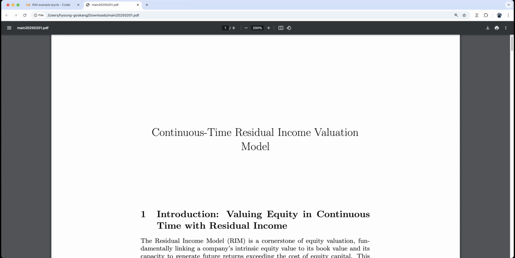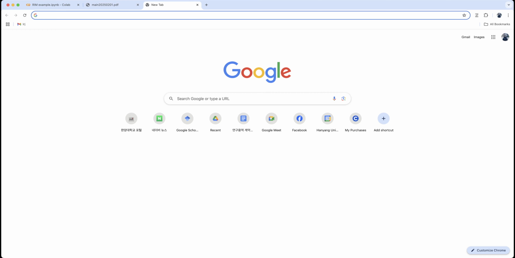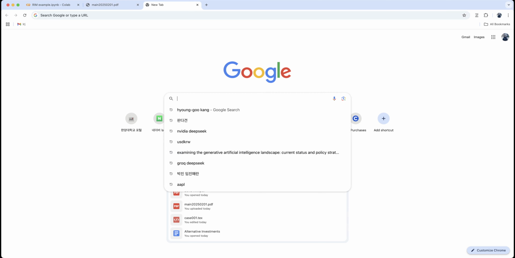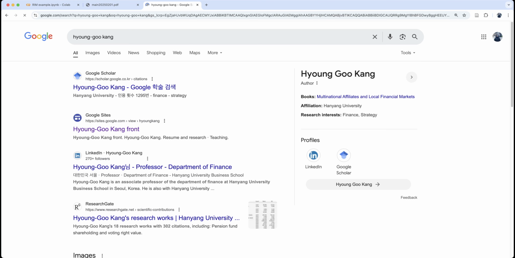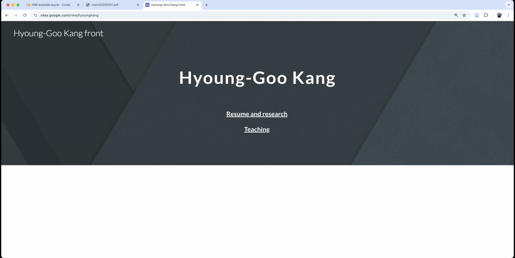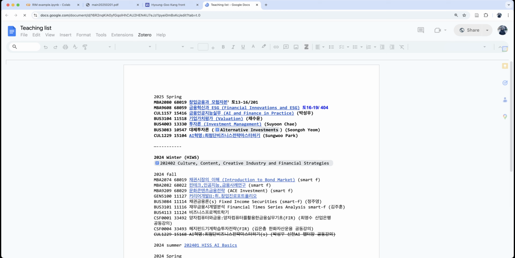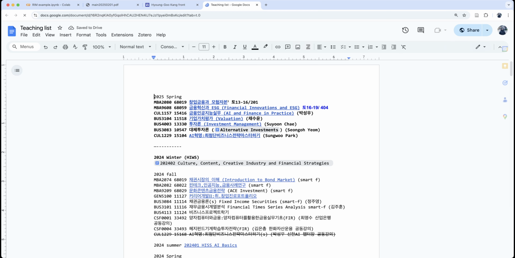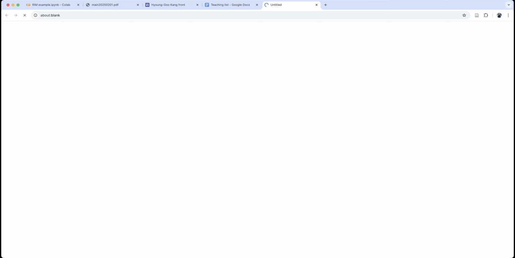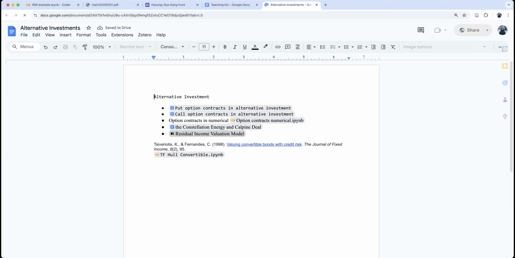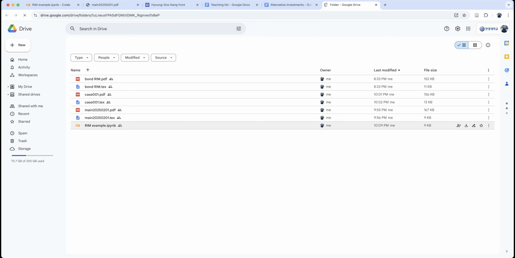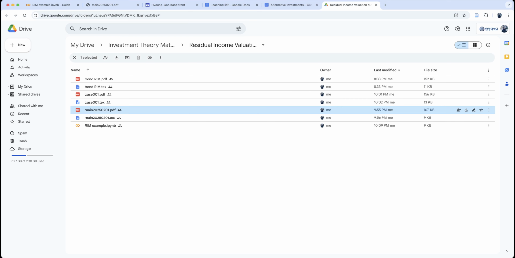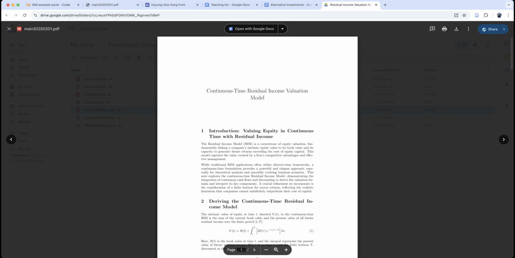So how to find this material? Well, you can go to Google and type my name, Hyoung-Goo Kang, and then go to Google Sites, Teaching, and then you can go to Alternative Investment, and Residual Income Valuation Model, right? Here there are multiple PDF files, actually this PDF file, main, okay? So this is the way to access the file.